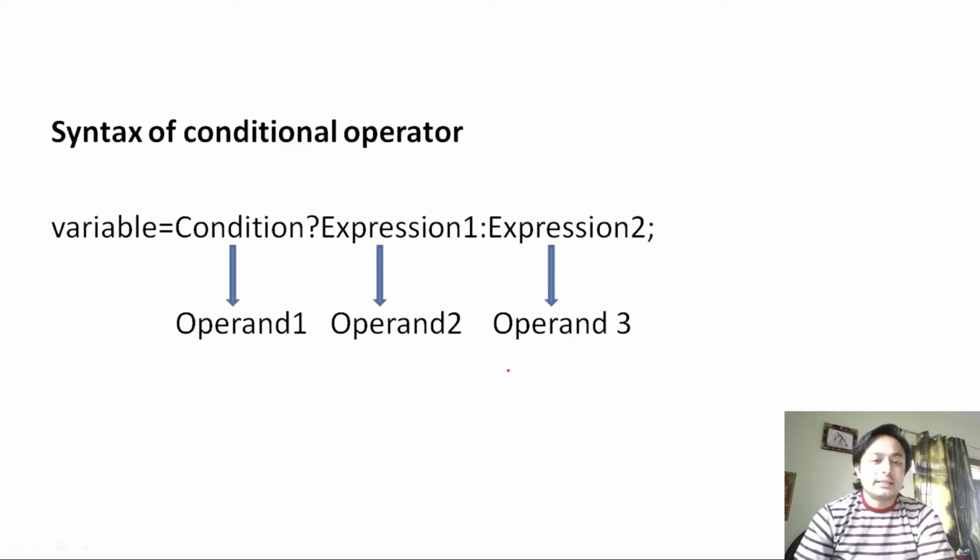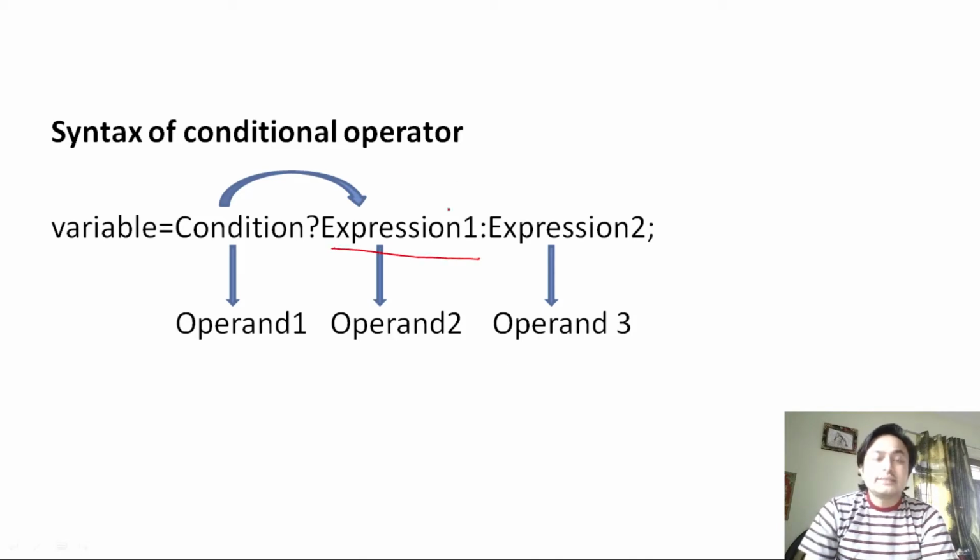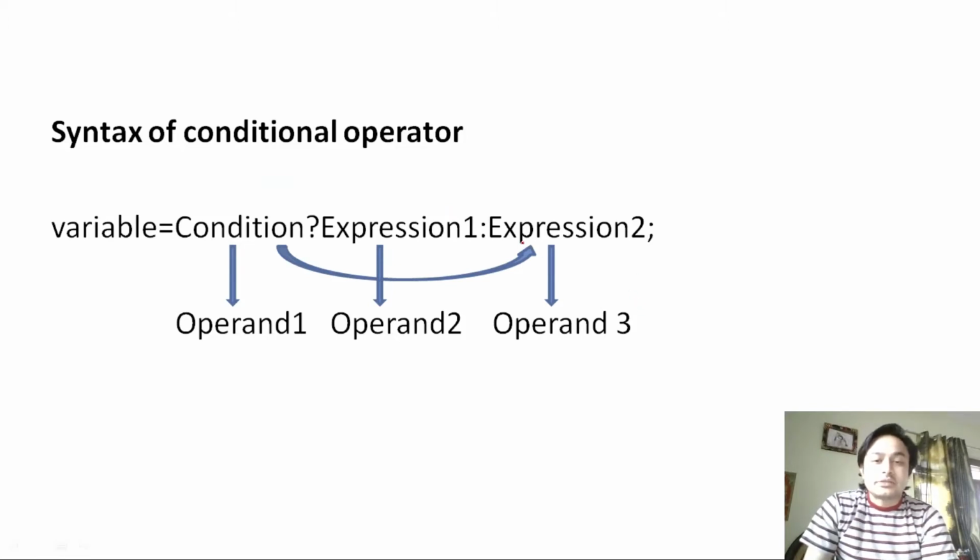You can see that there are three operands: operand 1, 2 and operand 3. The condition will be checked first. If the condition is satisfied, then this expression is executed. Otherwise, this expression will be executed. Suppose here the condition is 3 greater than 2, and here the expression is 3, and here the expression is 2.